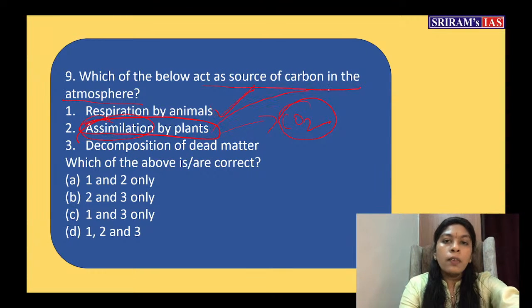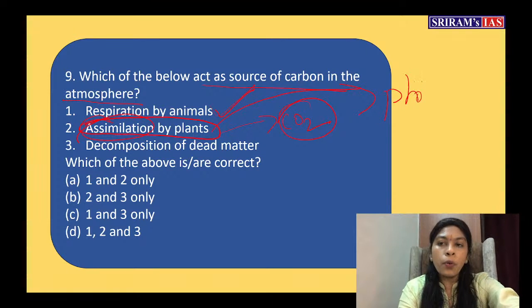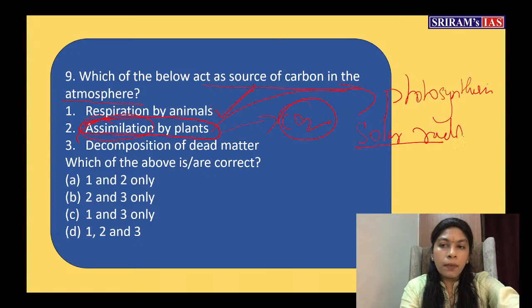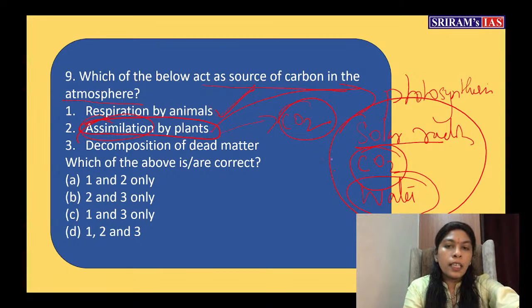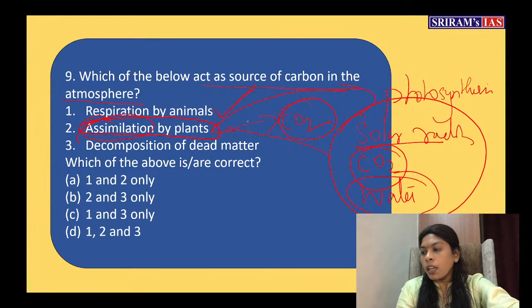For example, photosynthesis: how do they prepare their food? They synthesize their food. For that, they take light, incoming solar radiation from the sun. Then they take carbon dioxide and water from the atmosphere. So that is intake of carbon dioxide.